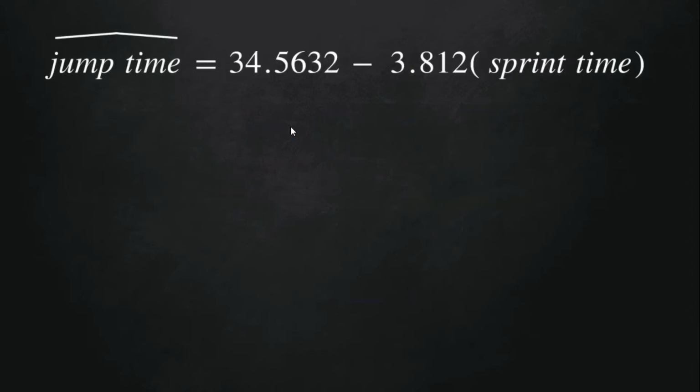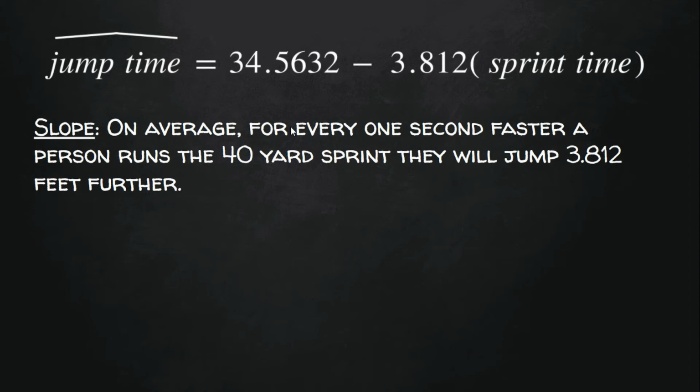Now that we know what the equation is, it's important that we understand what the slope and the y-intercept actually mean for this problem. So the first thing we're going to do is interpret the slope. You'll recall that slope is the change in the vertical direction on a graph divided by the change in the horizontal direction. So we could say, on average, for every 1 second faster a person runs the 40-yard sprint time, they will jump 3.812 feet further. We could also say that on average, for every 1 second longer it takes a person to run the 40-yard sprint time, they will jump 3.812 feet less.